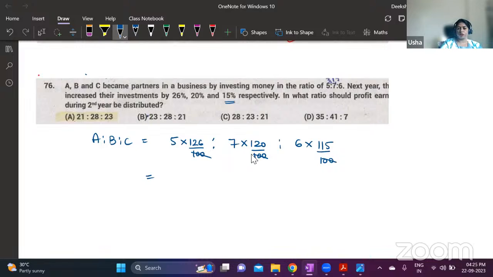What is the common number? This is divisible by 3, this is also divisible by 3. No, you have to take a number that divides all three. So I will divide by 5. 5 times 5 is 25, 24, no? Yeah. And this I'll cancel by 5. 5 twos are 10, 15 is a remainder, 23.